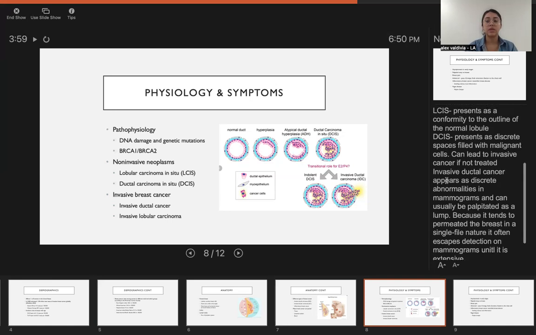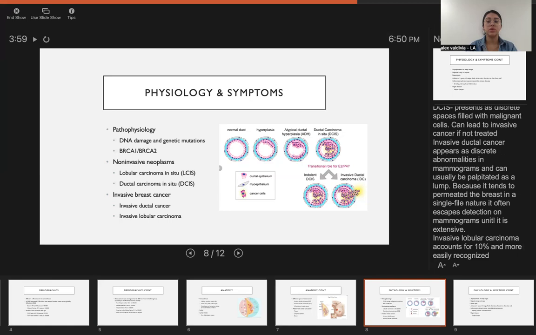Invasive ductal cancer appears as discrete abnormalities on mammograms and can usually be palpated as a lump. Because it permeates the breast in a single-file nature, it often escapes detection on a mammogram until it's pretty extensive. Invasive lobular carcinoma accounts for about 10% and is more easily recognized.